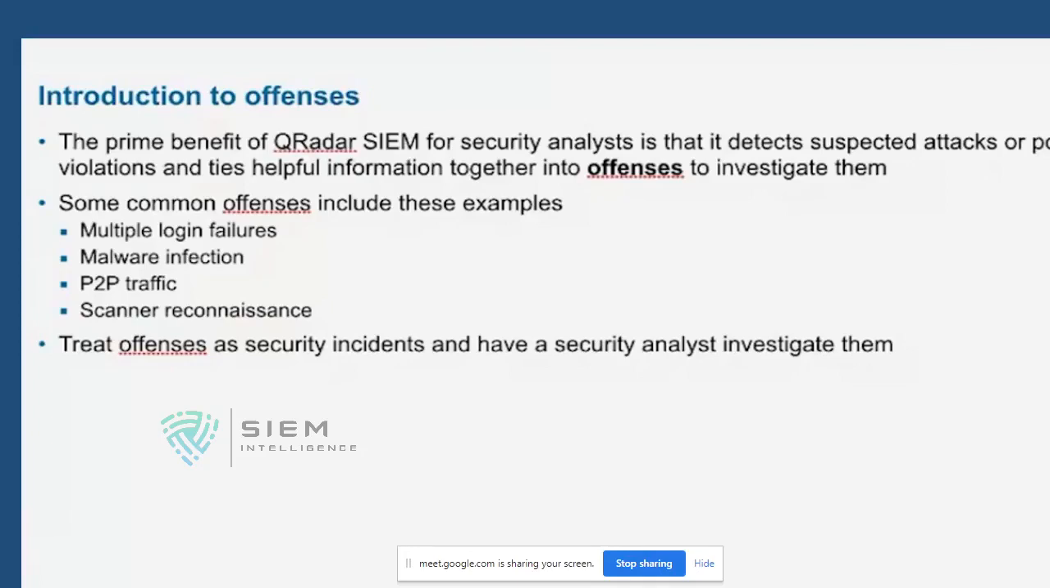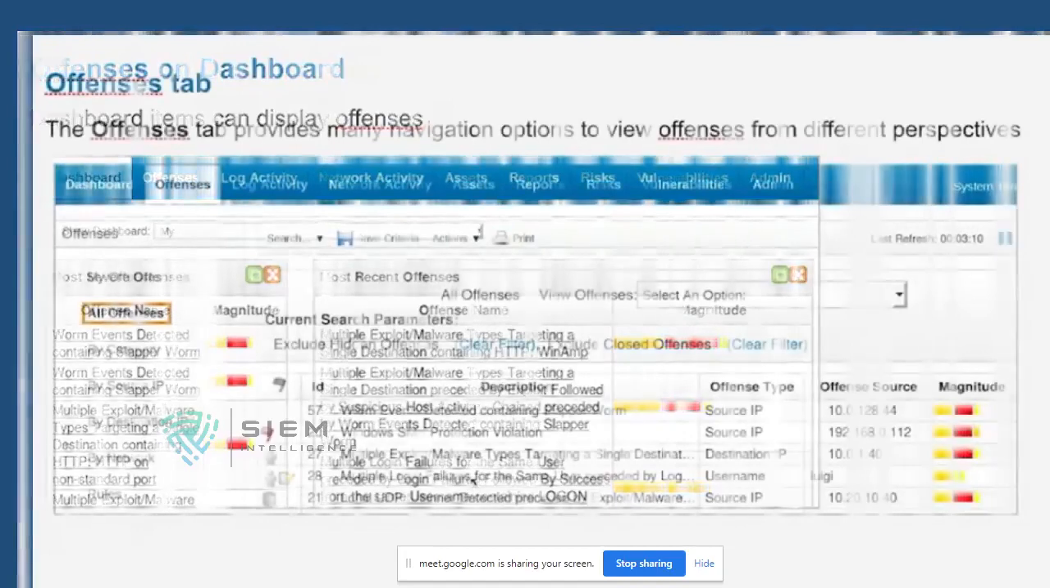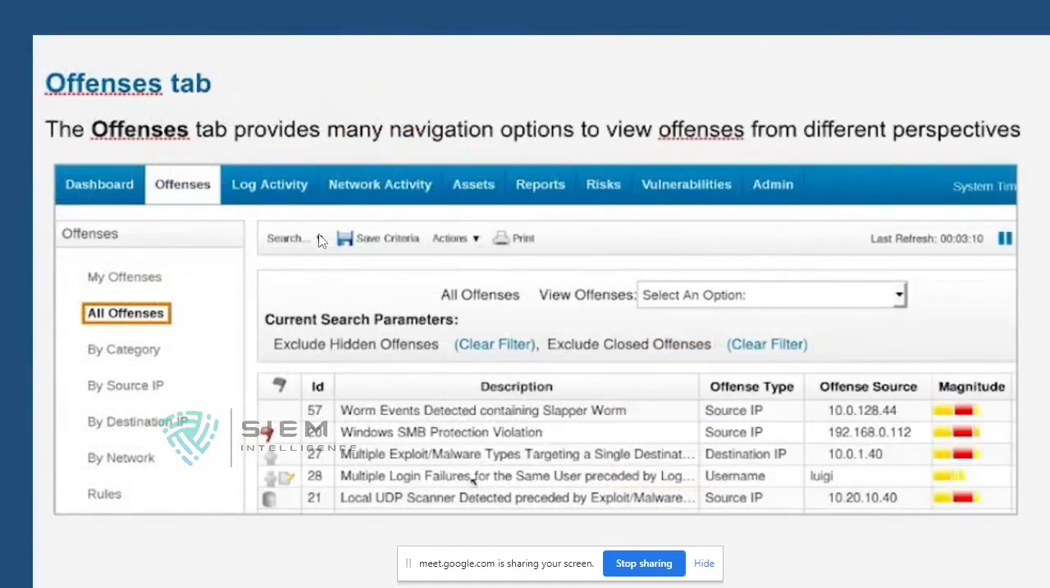If it is a true positive with respect to these rules, it will create an offense. At the end, treat offenses as security incidents and have the security analyst investigate them. If you go back and see, we will discuss what the offenses on a dashboard are, once again. There is an offense tab. The offense tab provides many navigation options to view offenses from different perspectives.